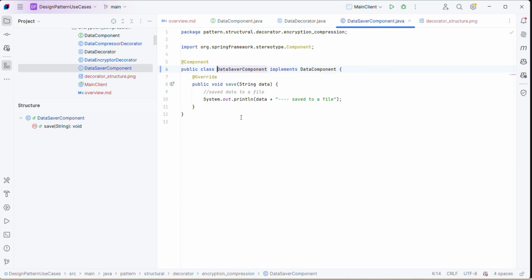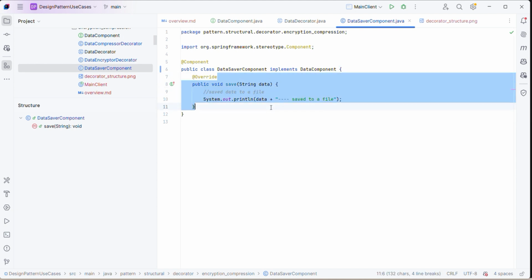Let's say we have a concrete implementation of a component called DataSaver here. It just performs the save operation. So what it does is it saves to a file. Let's say it's very simple, right? It could be something else. We'll say send it to the network or something else.